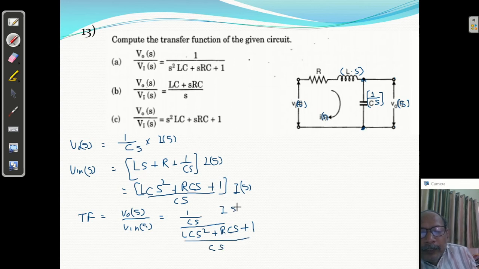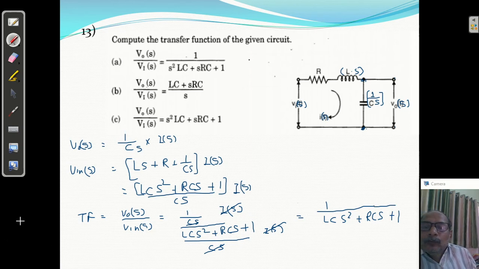Here I of S and here also I of S, both will be cancelled. After the LCM, this will also be cancelled. So you will get 1 upon LCS square plus RCS plus 1. That is the answer, S square LC plus RCS plus 1.